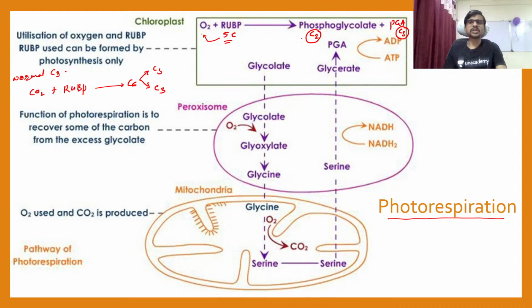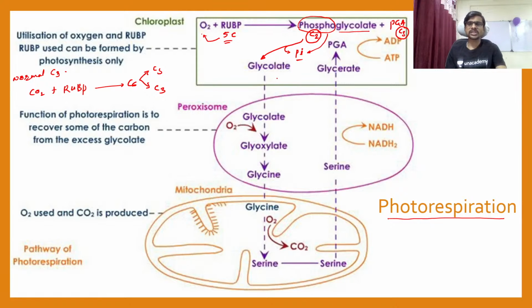So now this phosphoglycolate is not good for the plant. So first the Pi is removed here. First the phosphate group, inorganic phosphate, is removed from the phosphoglycolate, and the phosphate is lost in the form of inorganic phosphate here, and the glycolate remains.